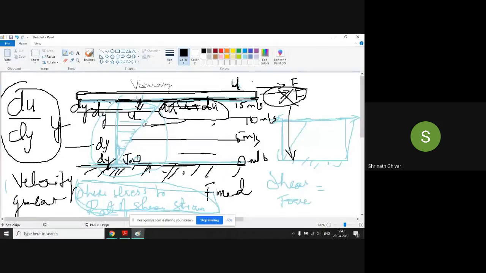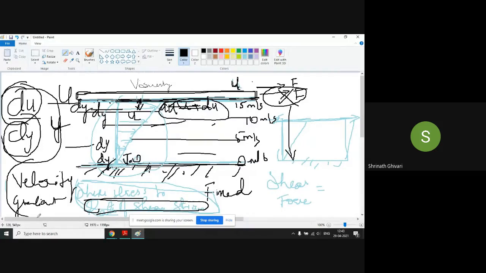With respect to what? With respect to height or with respect to time? Anyone? Sir, with respect to height. Height, yes. So the height is y, so actually it will be u by y. But I want the rate of shear strain, that is the change in velocity with respect to change in the distance between the two layers. That's why it is given as shear stress is proportional to rate of shear strain. This du by dy is also known as velocity gradient or rate of shear strain.